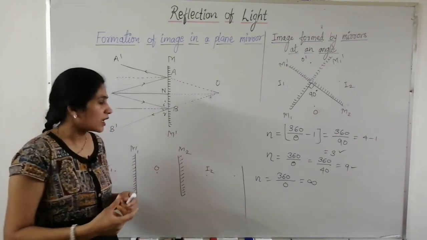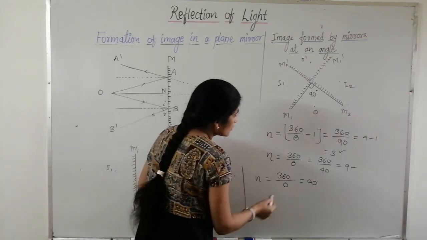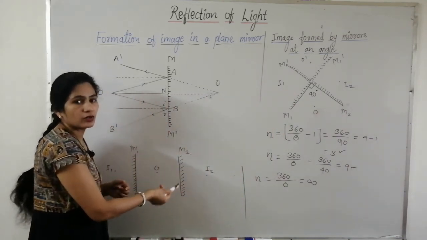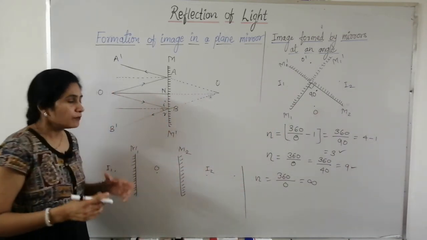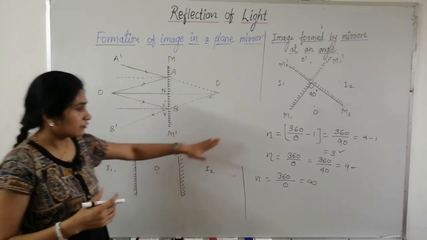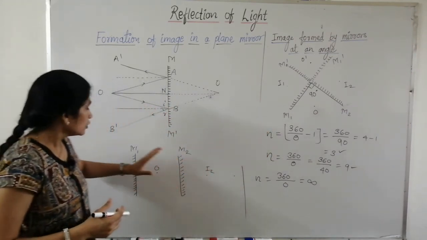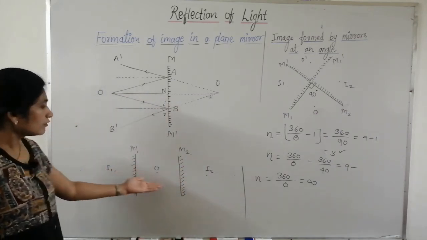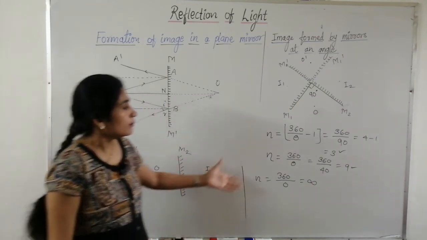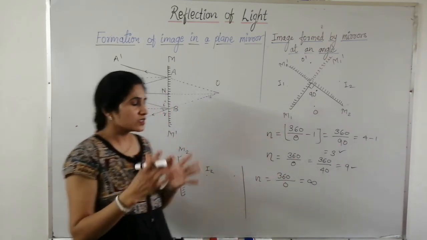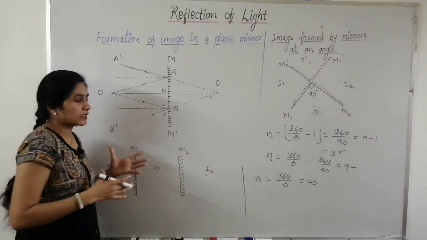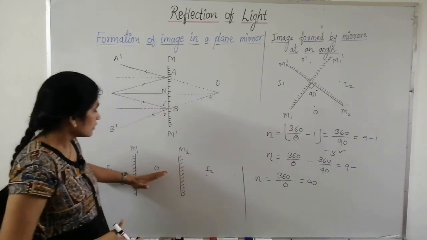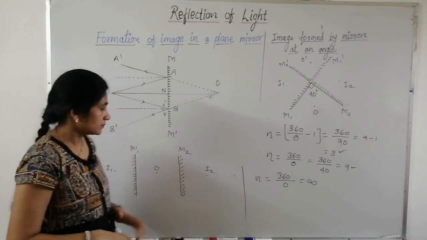So some phenomena are proved mathematically. Some scientists obtain results mathematically and then try to see whether this happens practically or not. If this happens practically, it means the result is correct. If the mathematics is true, then you will get the correct result by experiment also. And for some phenomena, first they are proved experimentally and then obtained mathematically. So this is a very good combination of mathematics and physics. This is how we use mathematics to explain phenomena in physics.